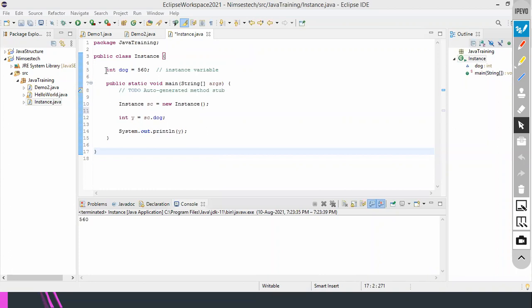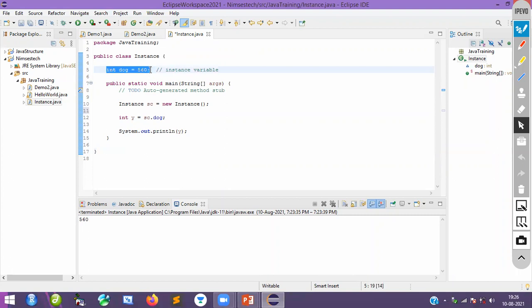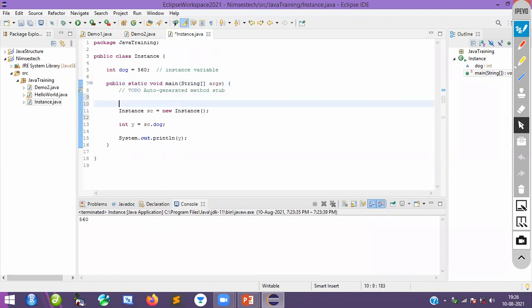If you are not able to understand what I created here, I created an instance variable. Why is it an instance variable? It is outside the main method. Main is the starting point of the program. In this starting point, I am not creating any variable. If I create a variable here, an integer, something like j is equal to 55, we call this a local variable.